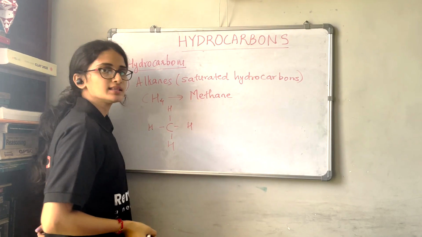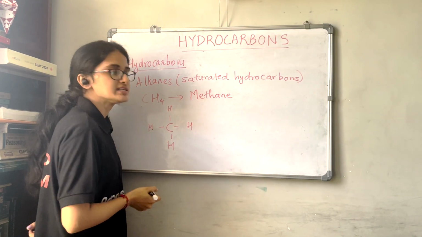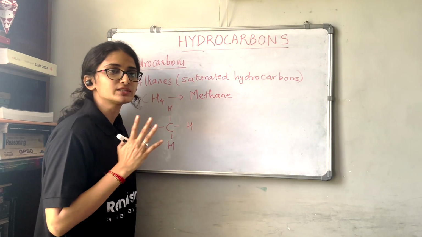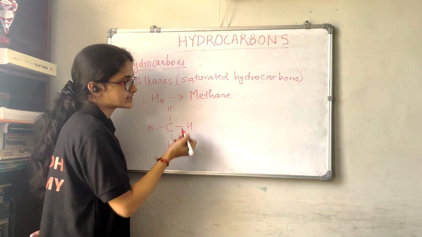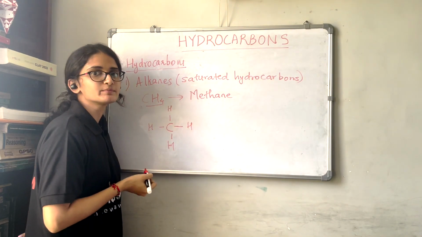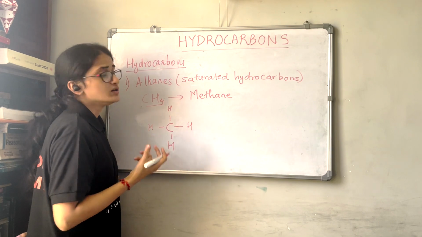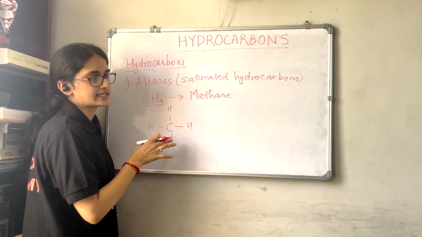We have already seen in previous classes that carbon has valency 4, that means it can combine with 4 hydrogen atoms. So here we have 4 hydrogen atoms bonded with single bonds to the carbon. So it forms CH4, that is methane. This is the first alkane in the alkane series.